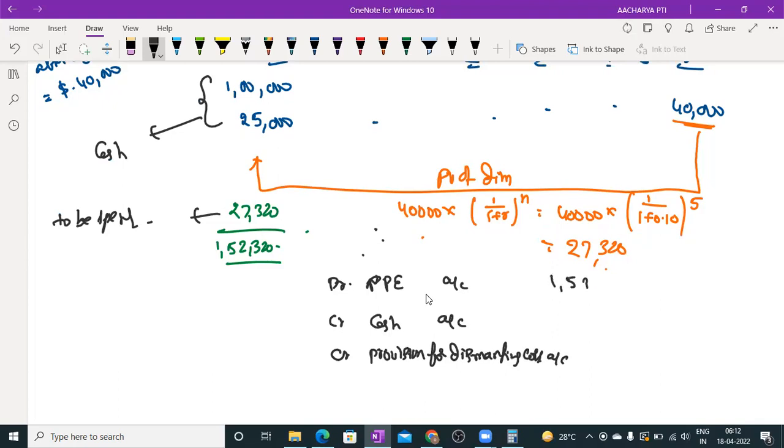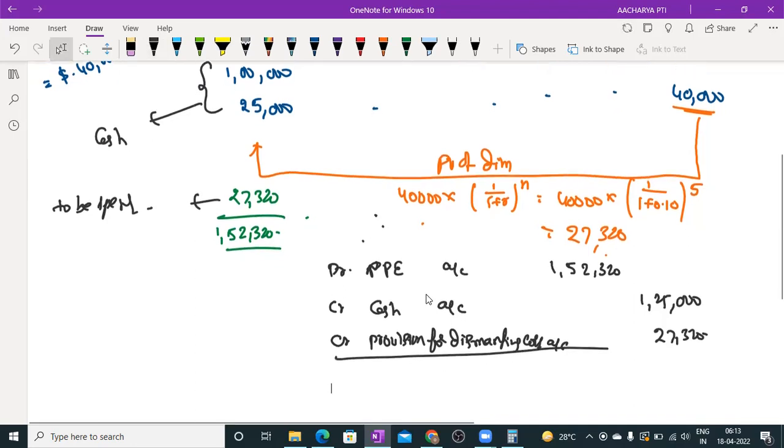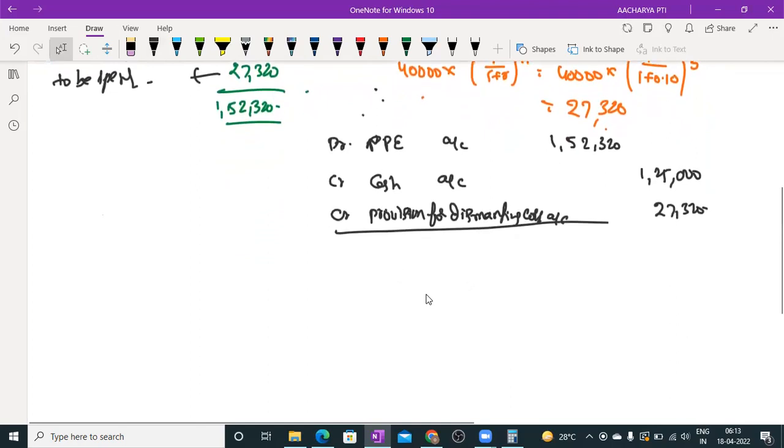The total amount is 1,52,320. Out of that, 1,25,000 is spent, and 27,320 is going to be spent. This is the journal entry.